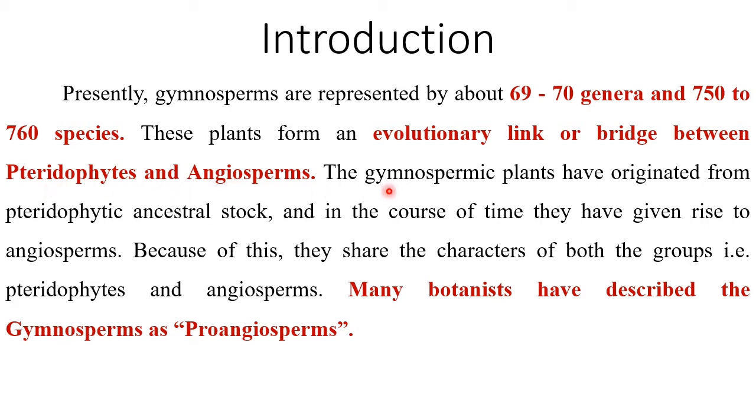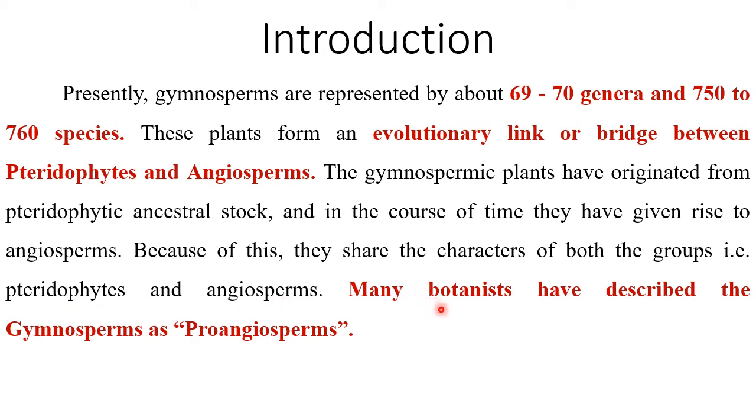The gymnospermic plants have originated from pteridophytic ancestral stock, and in the course of time they have given rise to angiosperms. Because of this, they share the characteristics of both groups, that is pteridophytes and angiosperms.